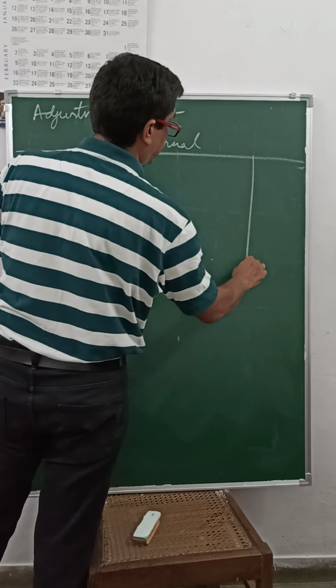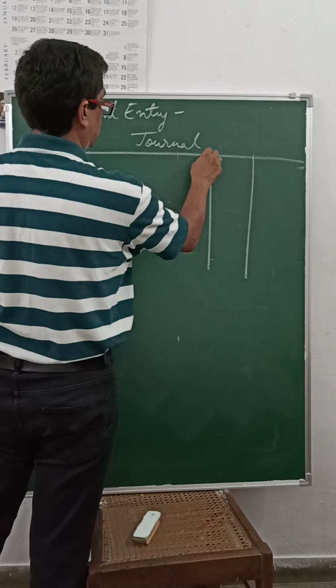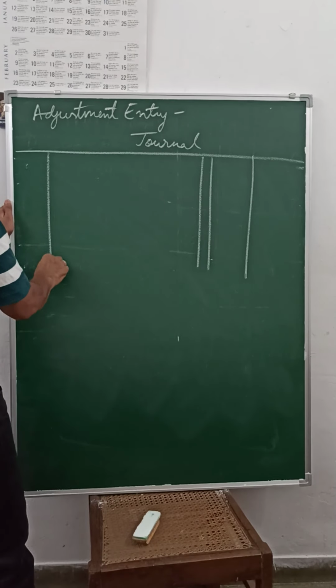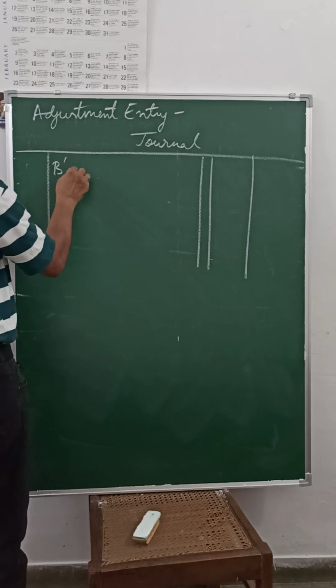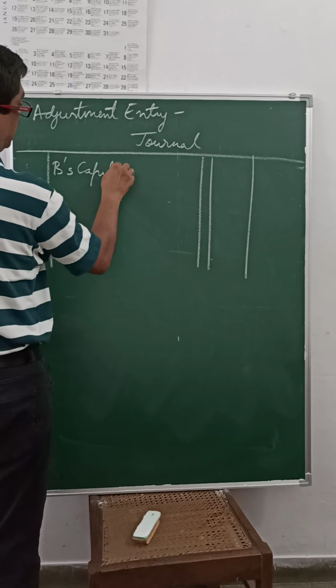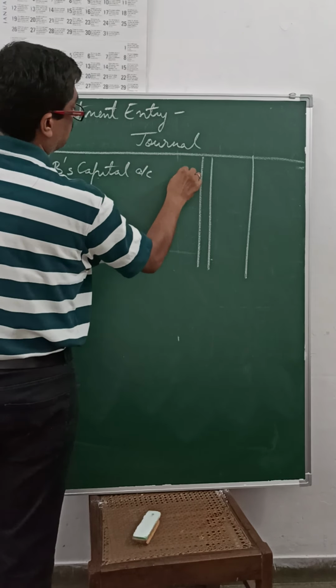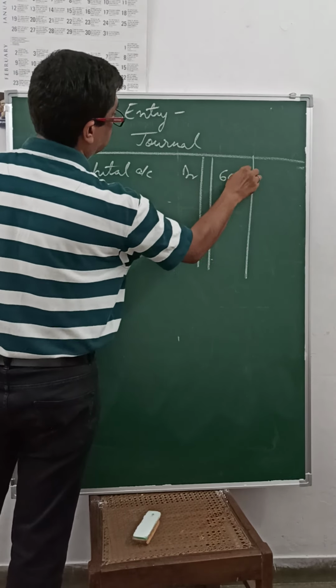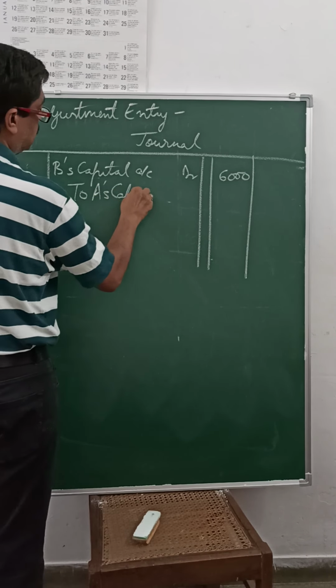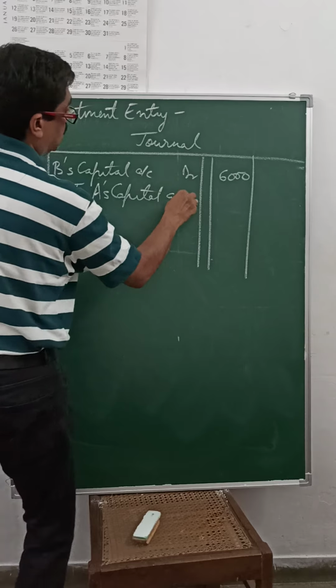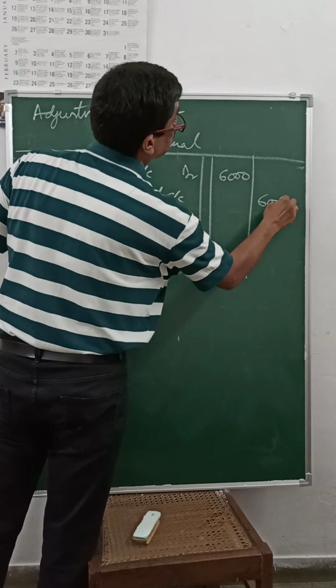Do not write date, particulars, ledger folio, amount. Just make the columns. From the table we ascertain that B will be debited. So it will be B's capital account debit, with the amount 6,000, to A's capital account 6,000.